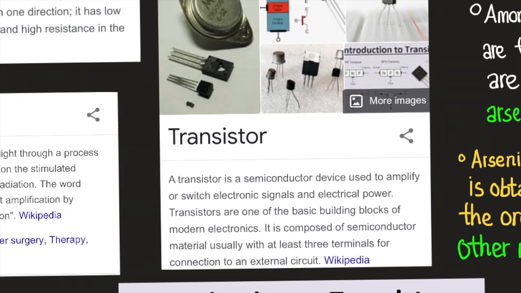So what is a transistor? A transistor is a semiconductor device used to amplify or switch electronic signals and electrical power. Transistors are one of the basic building blocks of modern electronics. It is composed of semiconductor materials, usually with at least 3 terminals for connection to an external circuit, according to Wikipedia.